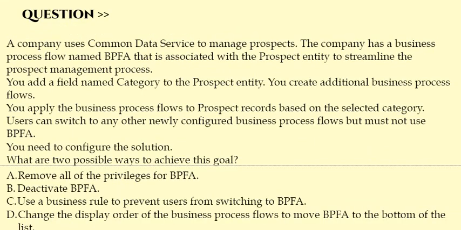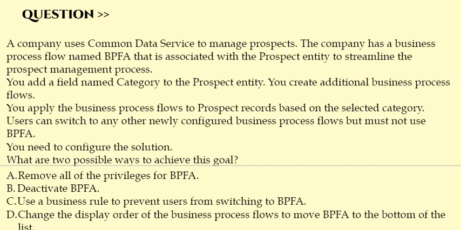Next question is, a company uses Common Data Service to manage prospects. The company has a business process flow named BPFA that is associated with the prospect entity to streamline the prospect management process. You add a field named category to the prospect entity.